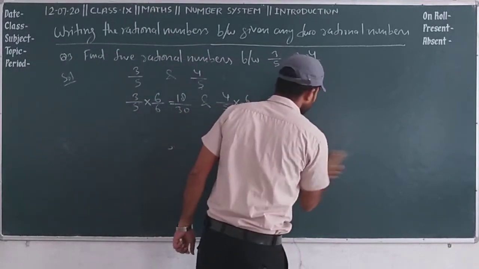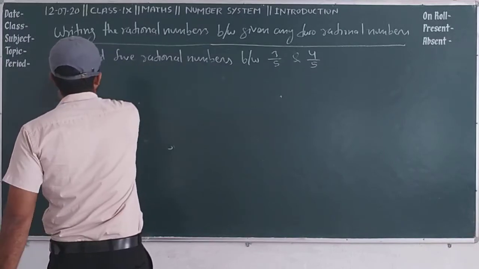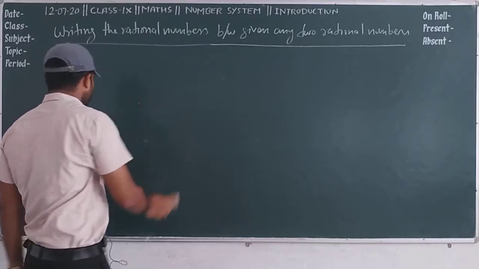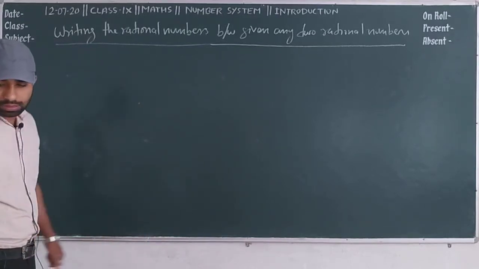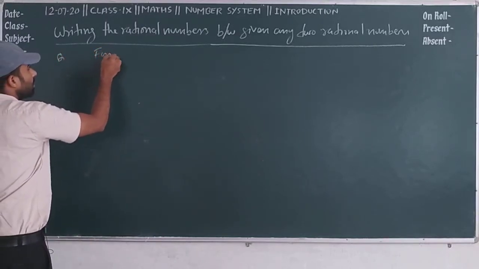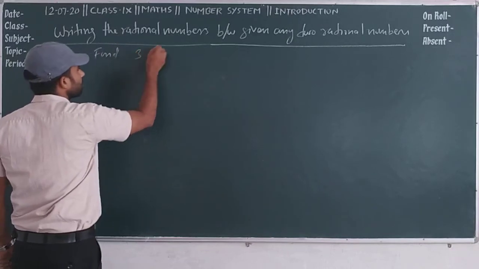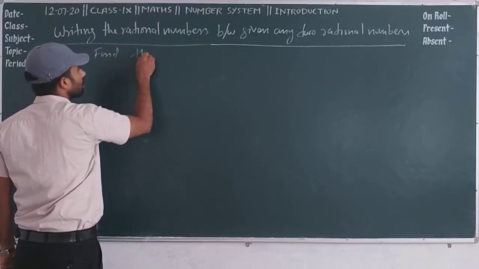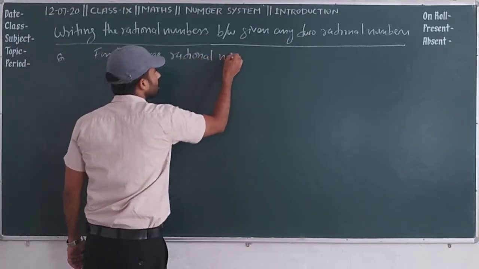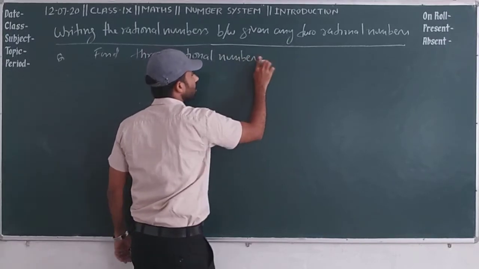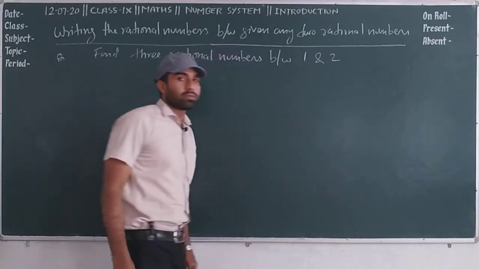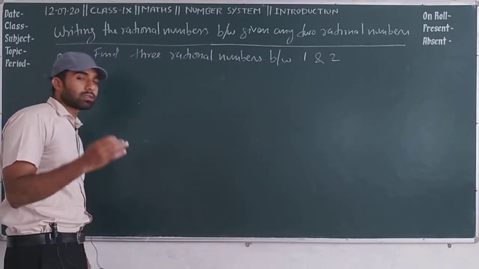We can use a different method to find the rational numbers. Suppose a question says, for example, find 3 rational numbers between 1 and 2. So we are going to discuss a new method.